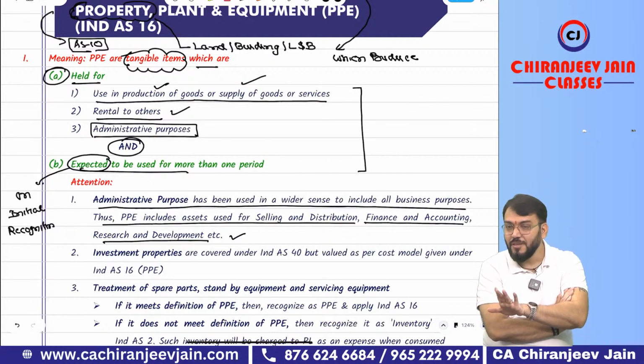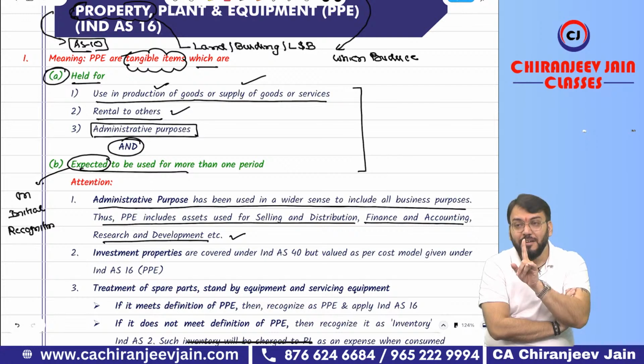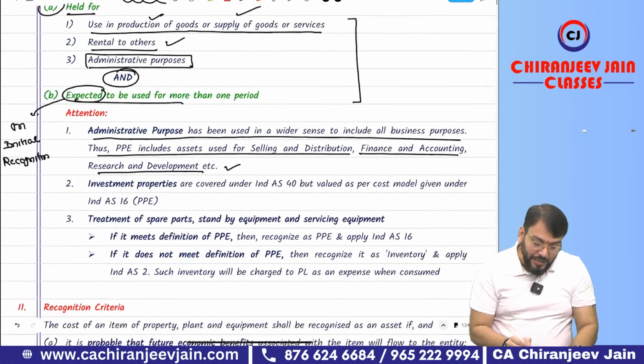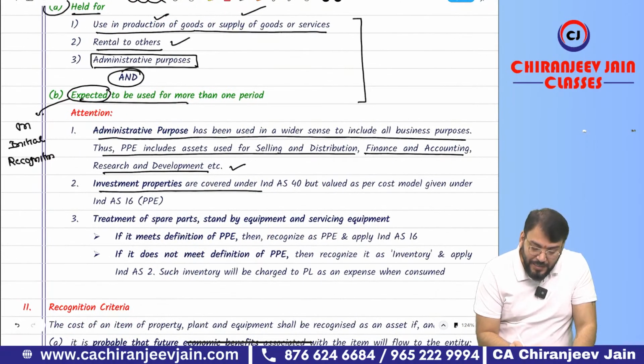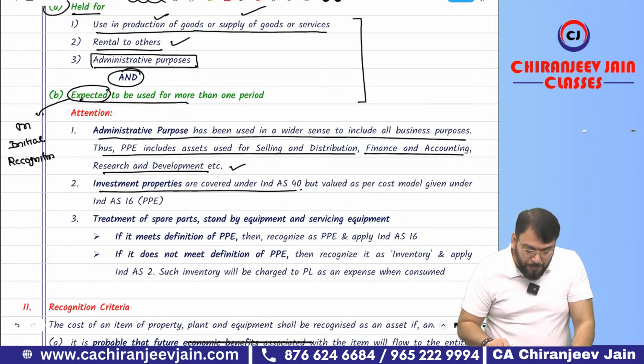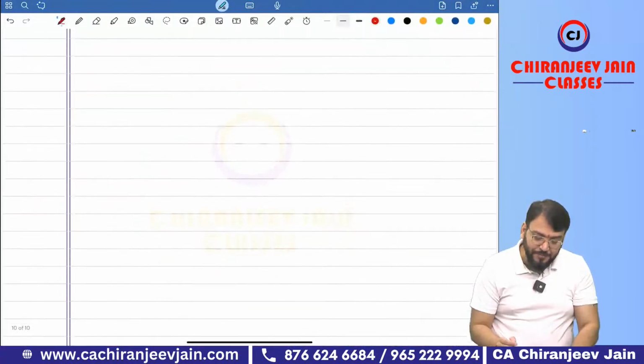Understood? So any property means what? Land, building and land and building. Correct? Yes, sir. So investment properties are covered under Ind AS 40. Ind AS 40 means, to simplify it, so can I say in this way?